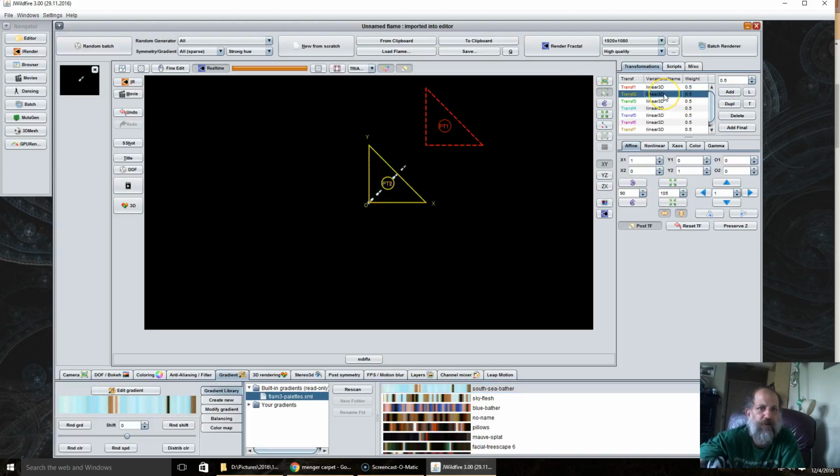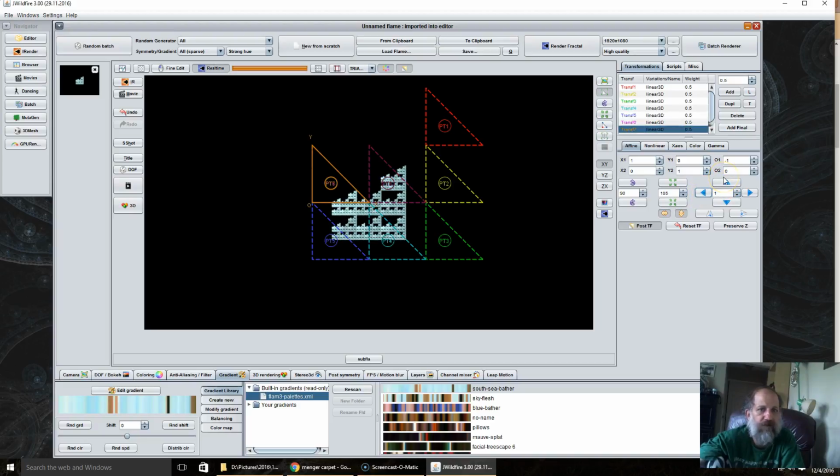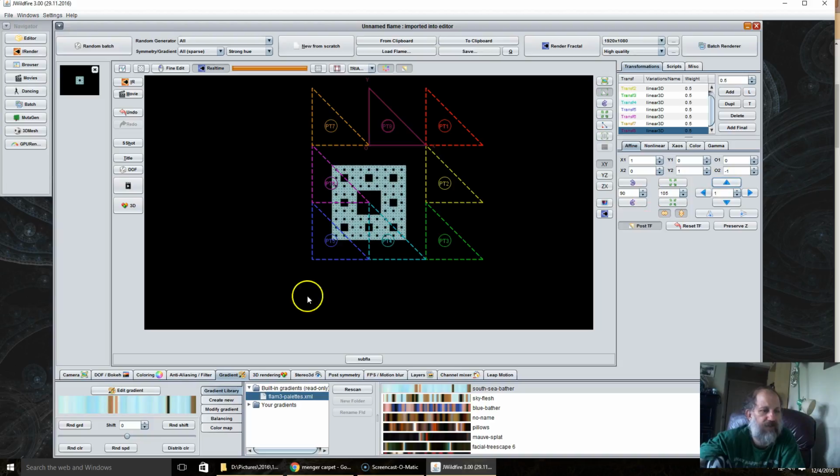We're going to come down here to the second transform. We're going to go over 1, down 1, down 1, down 1, over 1, over 1, over 1, up 1, then last go up 1.